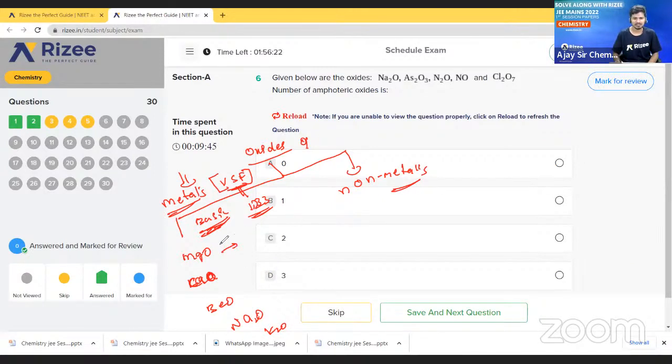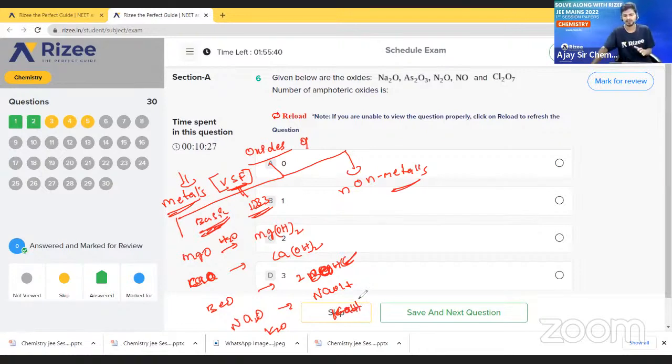And when we react this basic oxide with H2O, it will produce hydroxides. MgO with H2O produces Mg(OH)2, CaO produces Ca(OH)2, Na2O produces 2NaOH, BeO produces beryllium hydroxide Be(OH)2, and K2O produces KOH.